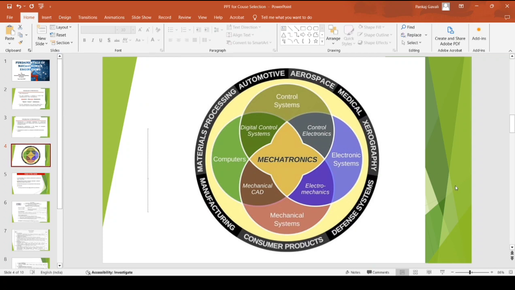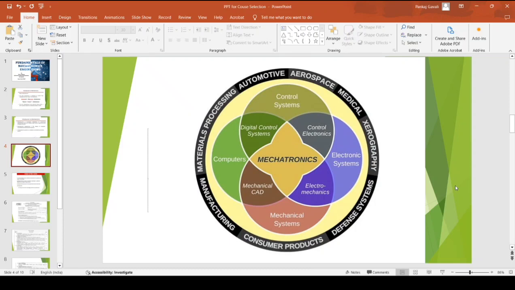So here we go, we have the graphic for understanding mechatronic engineering. At the periphery, we have the various fields where mechatronic engineering is applicable. Then at the inner circles we have the basic branches: computer, mechanical, electronic, and control system.